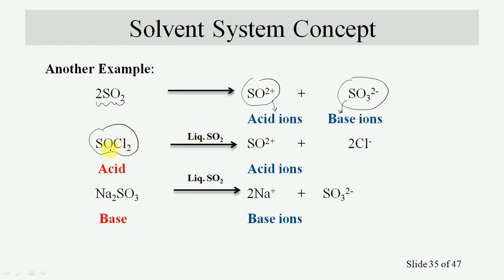This chemical species can furnish acid ion, which is the characteristic of acids. Similarly, sodium sulfite taken in liquid sulfur dioxide can furnish this anionic species, which is the characteristic of the base.